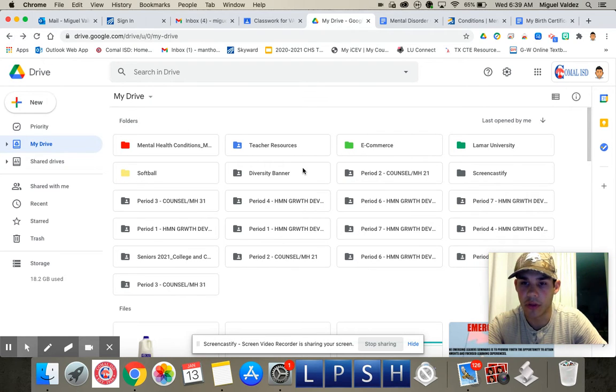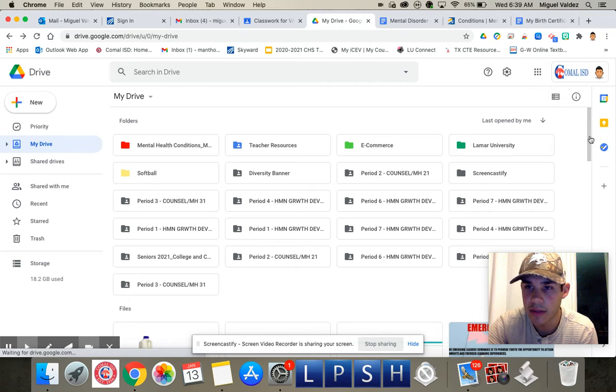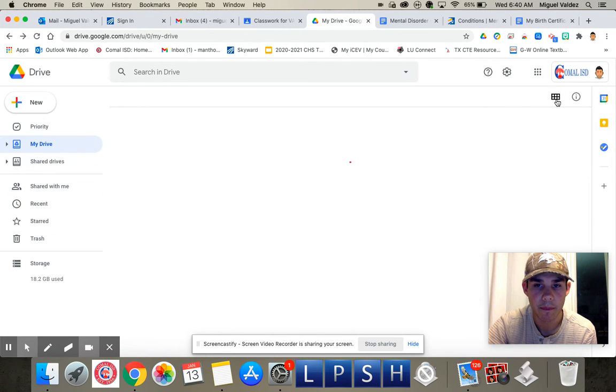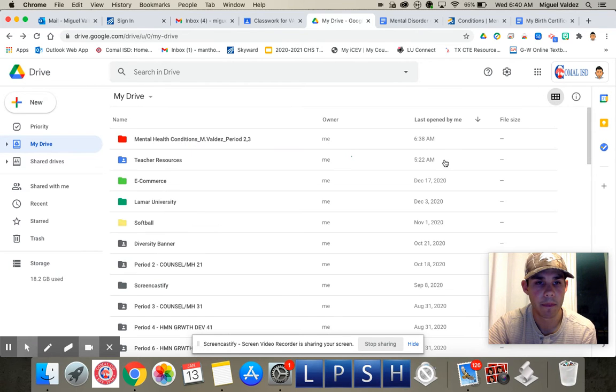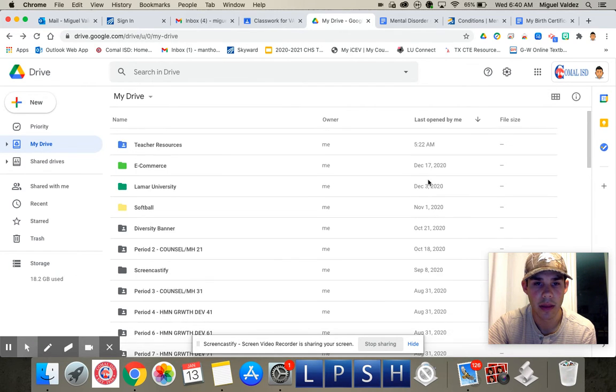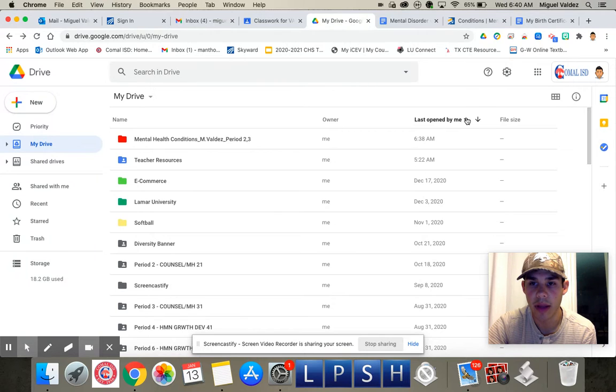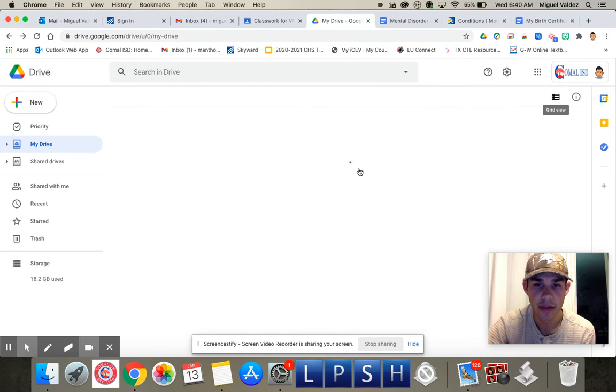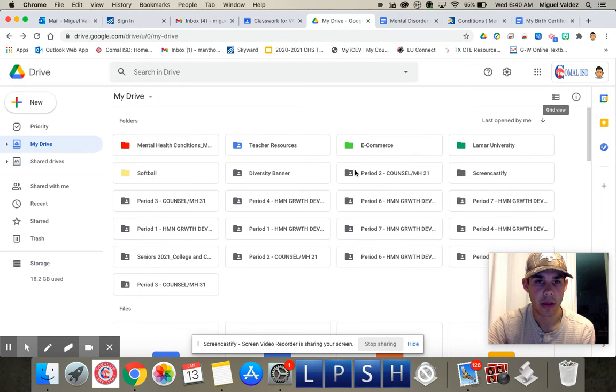Now, on the computer, the way that you do that is, see right here where I am scrolling, if I click it, it'll organize my folders like this, okay? And you can organize it by last open, or you can organize it by alphabet, however you want to organize it, and you do that by that. I like mine like this, visually for me, okay?